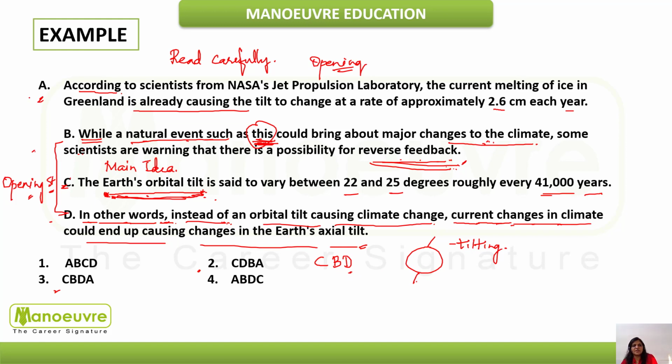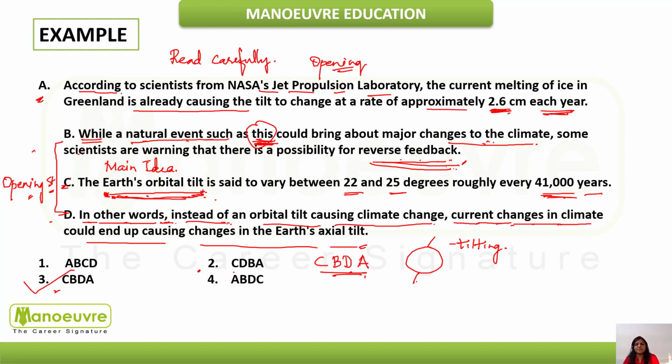Now we have only one statement that is left, and you can see it is concluding. What is it concluding? According to scientists from NASA's Jet Propulsion Laboratory, even according to the scientists, the current melting of ice in Greenland is already causing the tilt to change at a rate of 2.6 centimeters each year. See, our opening sentence was mentioning that every 41,000 years the Earth is tilting 22 to 25 degrees. So we have got our closing sentence, that would be A. So option 3 is our correct answer.